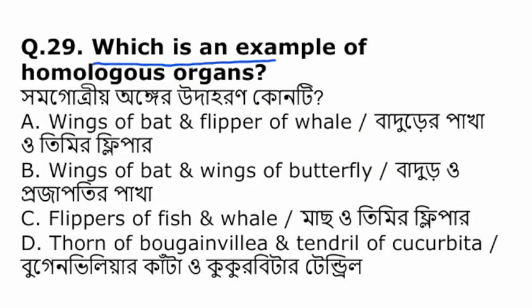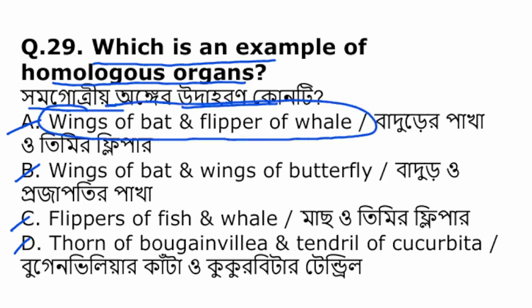Which is an example of a homologous organ? এর মধ্যে থেকে সমগোত্রীয় অঙ্গের উদাহরণ কোনটা? Wings of bat and flippers of whale, wings of bat and wings of butterfly, flippers of fish and whale, thorns of bougainvillea and tendrils of cucurbita. So among them, wings of bat and flippers of whale are homologous organs. They have same origin but different function.